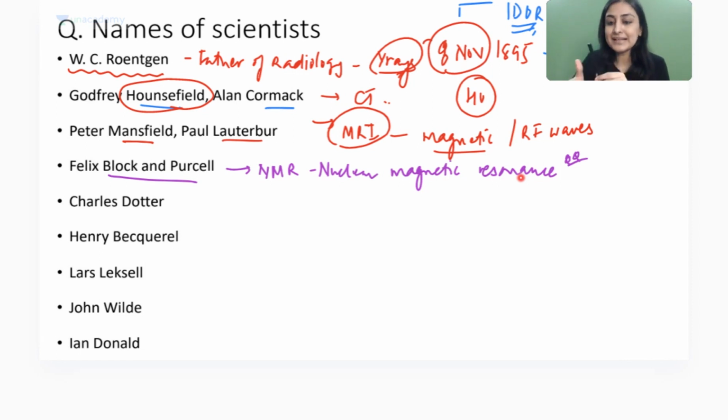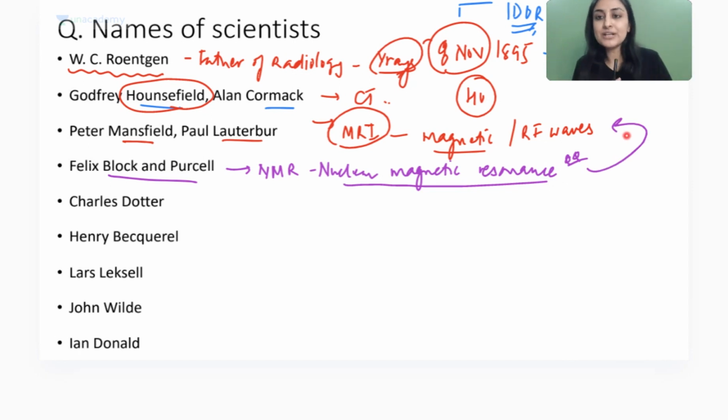Okay, so the protons are revolving around their own axis. Now I'll come along and I give a magnetic field. Okay, so before this, all of these protons are going randomly. One is going down, one is going sideways, one is going here. Now when I give magnetic field, all of them will align in one direction. Okay, or there will be a net movement in that direction. If magnetic field is up, net movement will be up. Okay, so this resonance which happens when they align in the same direction, and I generate a signal out of that movement, that is what is going to form the image. This concept is called nuclear magnetic resonance, right? Very cool. So this is MRI. So no radiation, just our body's protons we use and we generate signal.